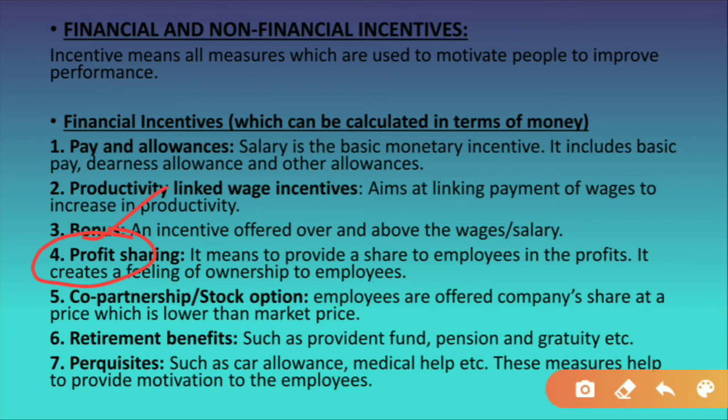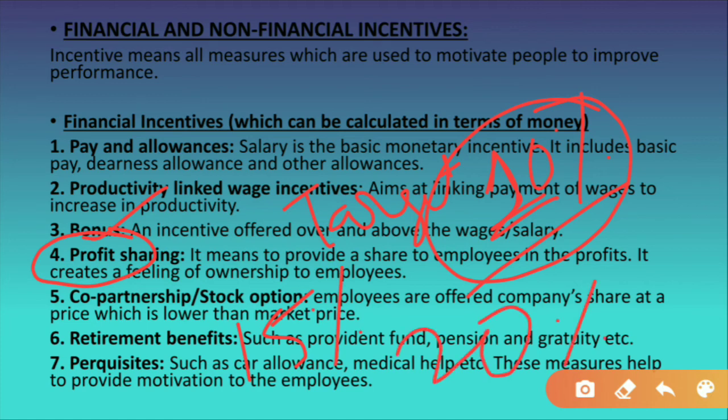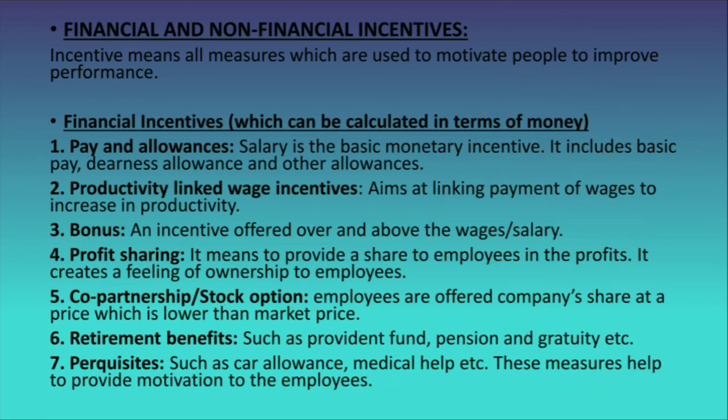For example, if in an organization they have set the target that they should earn 10% profit on their output, and they have achieved this target, and by achieving this target, now they are earning 15% on the output, or they are earning 20% on the output. मतलब वो ज़्यादा अर्न कर रहे हैं, जितना उन्होंने टारगेट सेट किया था उससे ज़्यादा प्रॉफिट. So in that case they will have surplus amount, extra amount, and that amount will be distributed to the employees, and then here the employees will feel benefited.